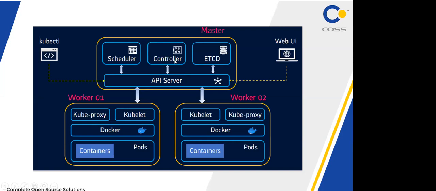Next is the controller. What is the controller manager? Controllers are available to take care of different areas. Like the node controller takes care of the nodes if a node becomes unavailable or gets destroyed, and the replication controller assures that the desired number of containers are running at all times. This is done with the help of the controller.